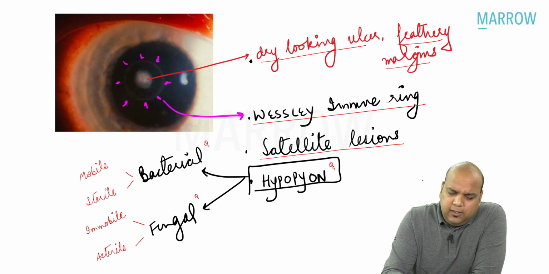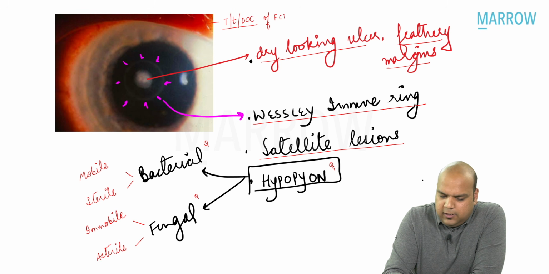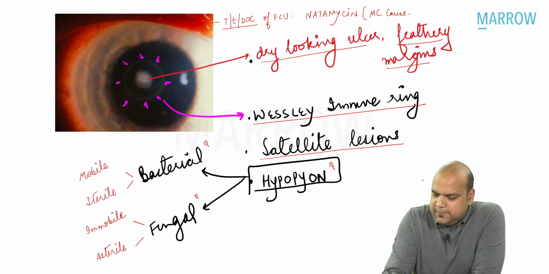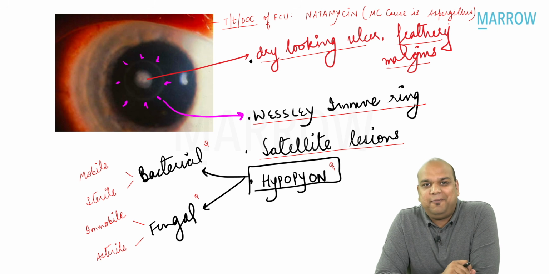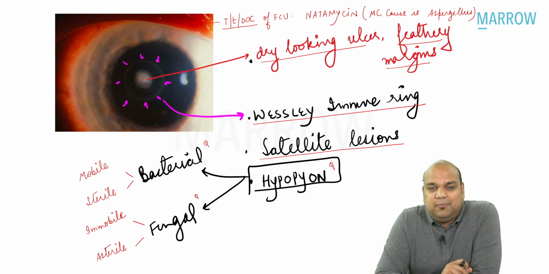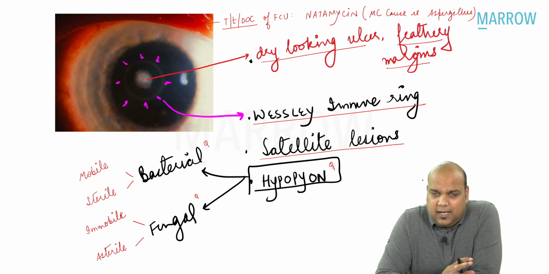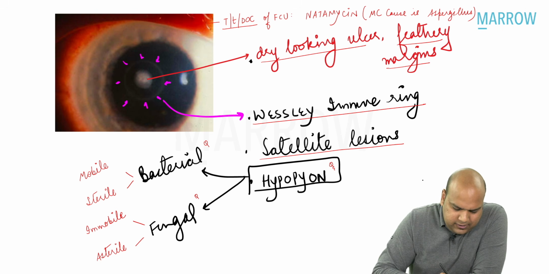Also, about fungal corneal ulcer, if I ask you what is the treatment, or I can say what is the drug of choice of fungal corneal ulcer, the answer should be natamycin eye drops. Natamycin eye drops, as the most common cause is a septate filamentous fungi, which is Aspergillus. All right, everybody, please don't answer amphotericin B. Amphotericin B will only be given if it is a fungal corneal ulcer due to Candida. Yes, are we pretty clear about this? Yes. Let us move on to the next question, everybody.